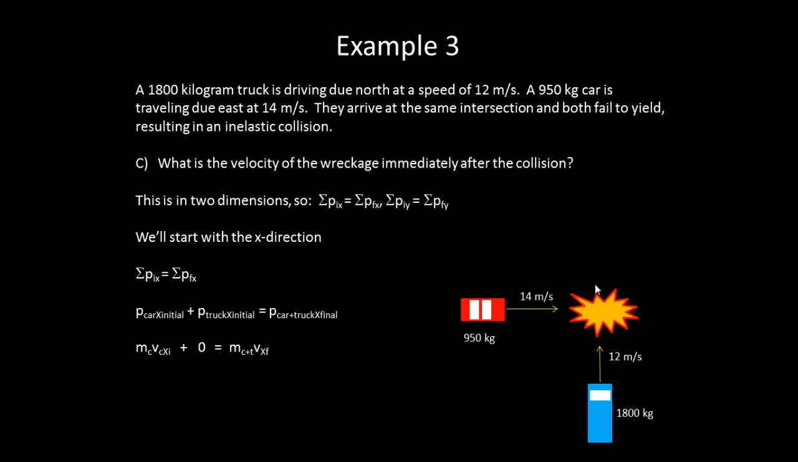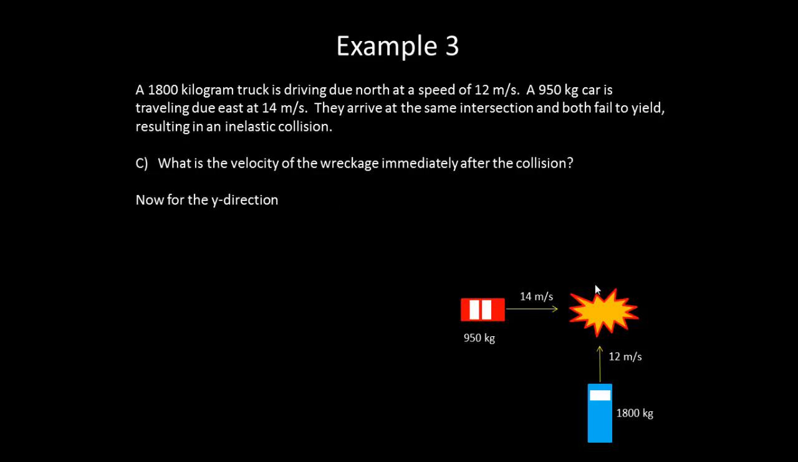has to be the momentum of the car plus truck final. So if we look at this total momentum, the car is moving in the x direction, but the truck is not, so we have a zero term there, and that has to equal the total mass of the car plus the truck times the final velocity in the x direction. If we plug in our values and solve, we get that the final velocity of the cars together in the x direction is 4.8 meters per second.